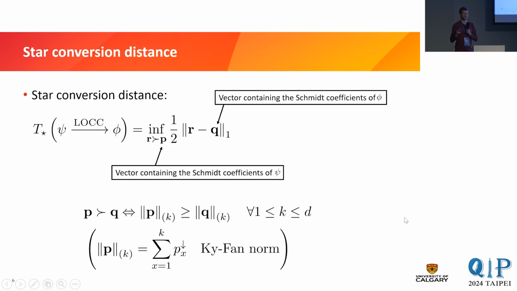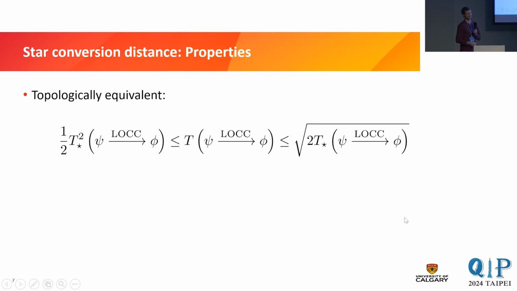Because we know that for pure states, we have this if and only if condition for state conversions if we have a majorization relation. So essentially R is the vector of Schmidt coefficients of the closest pure state, and closeness, well, we define here on the probability vectors instead of on the states. Now, this is not in trace distance, right? But it's essentially in trace distance.